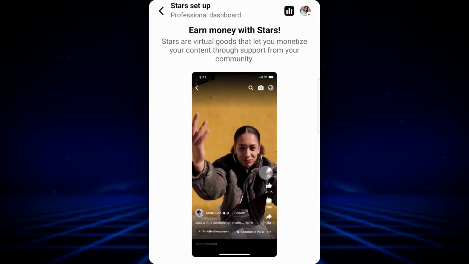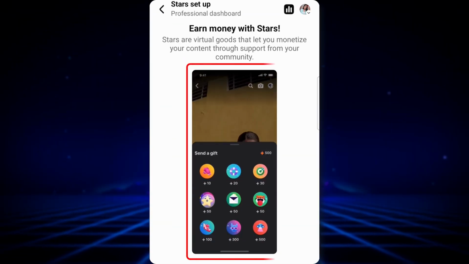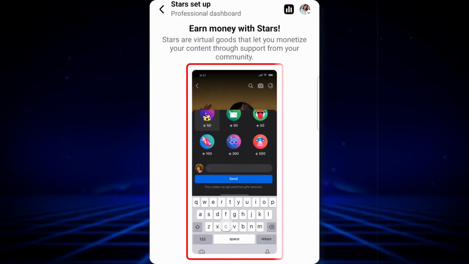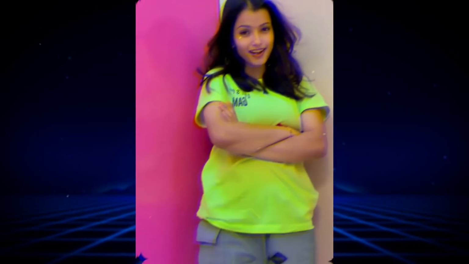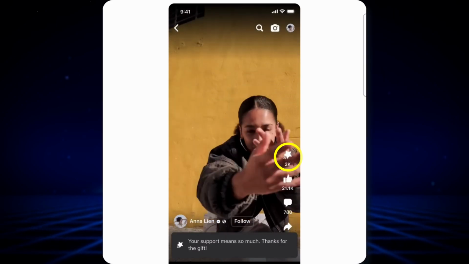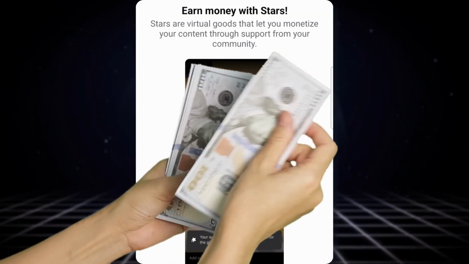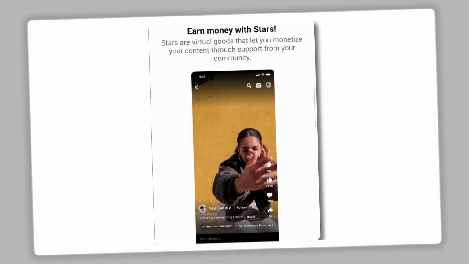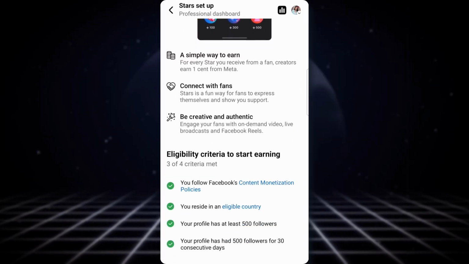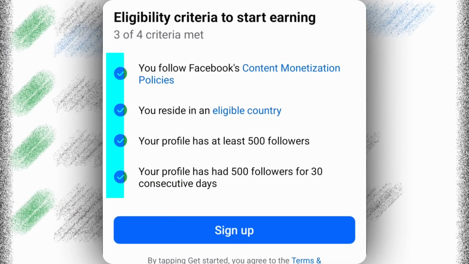As soon as you click, the interface will come like this, and here it will be told according to the video how this star works. As soon as you upload any content, you will find a star button in your content itself. The user who likes your content can click on this star button and pay there in his own way. So after seeing all this here, as soon as you scroll down, you will get to see a small criteria for it here.